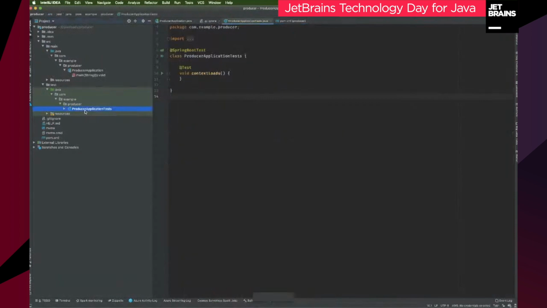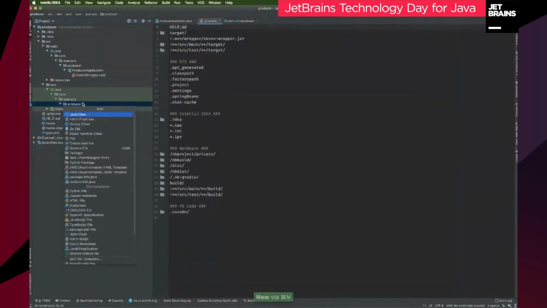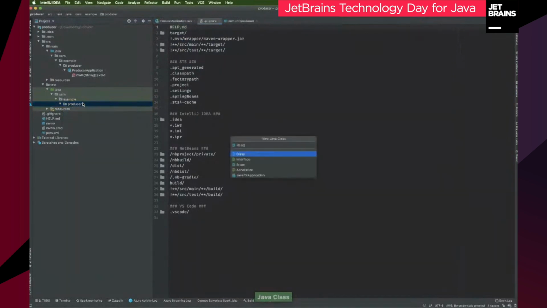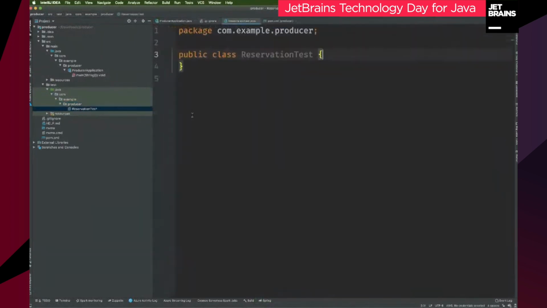So I like to just delete it, right? I'm going to delete it, and we'll start with our own thing. The first thing we're going to do is build an application that writes data to the database in terms of an entity. And this entity is going to be a reservation. So I'm going to create a little test that proves certain things about that entity.